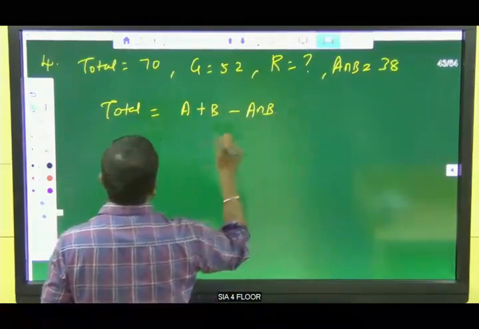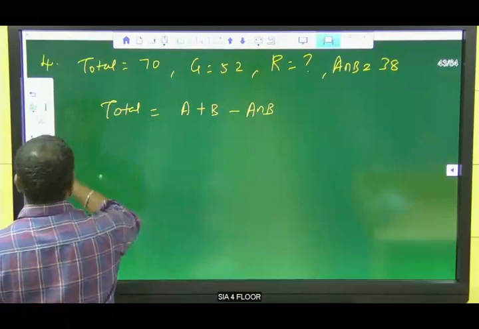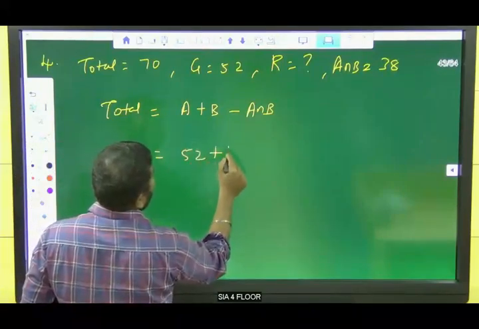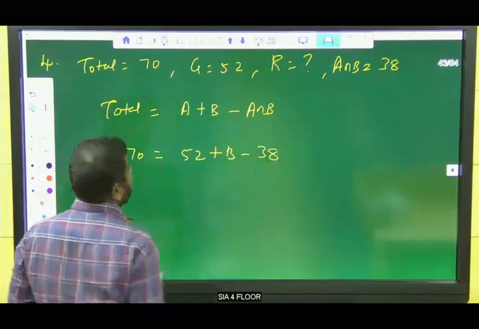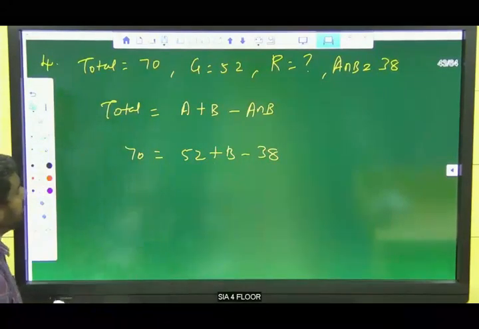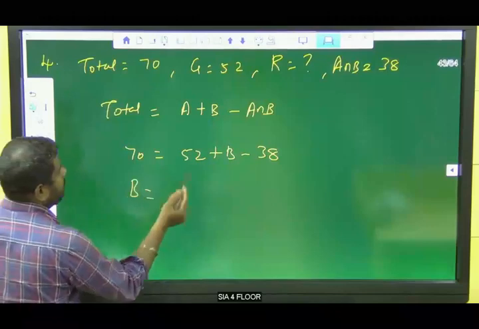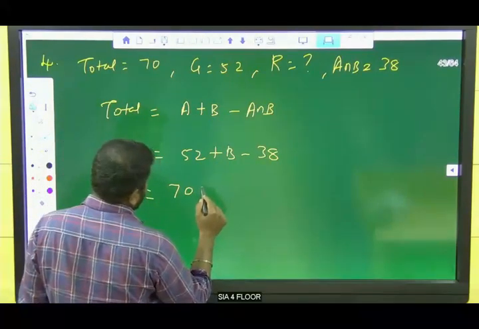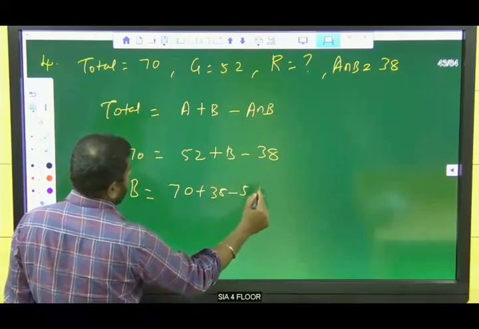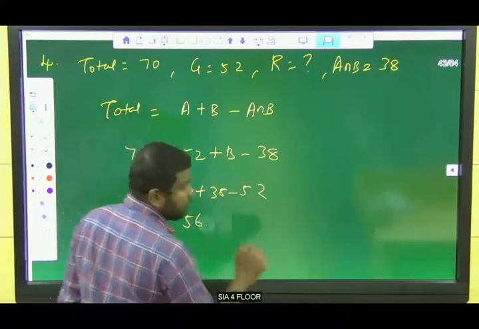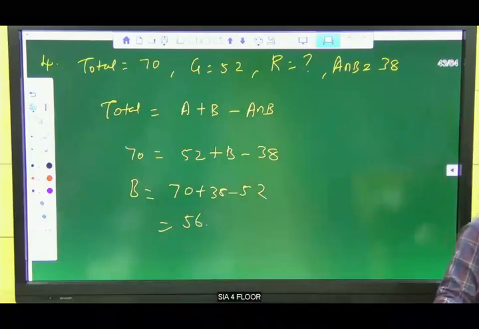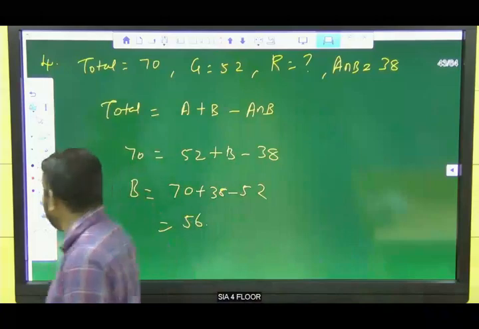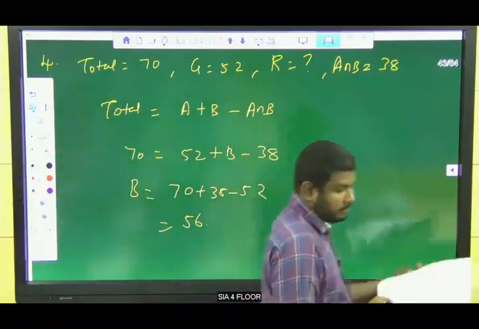Now we know total is 70, A is 52, we don't know B, and the intersection is 38. So B is equal to 70 plus 38 minus 52, which is nothing but 56. So 56 is the answer for the fourth one. Okay, clear?